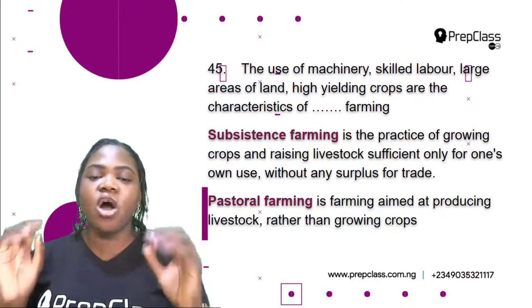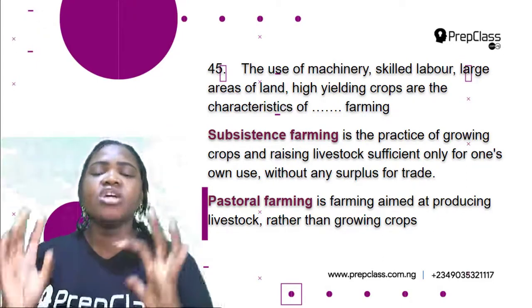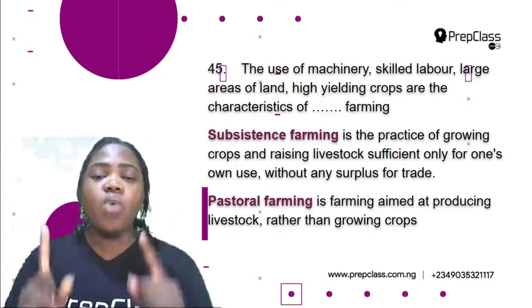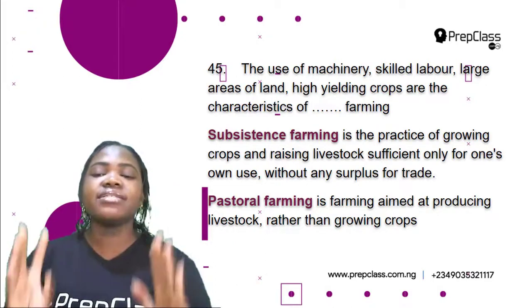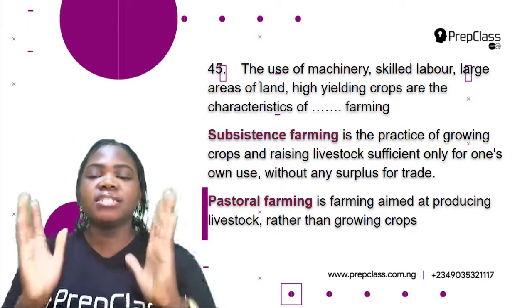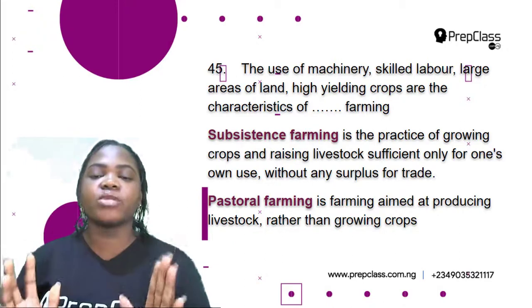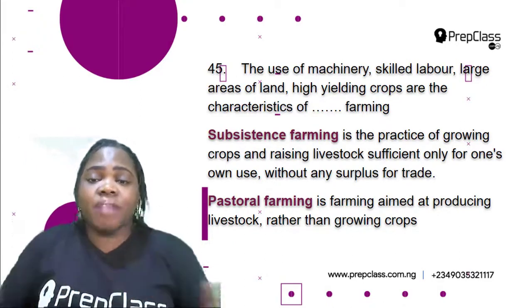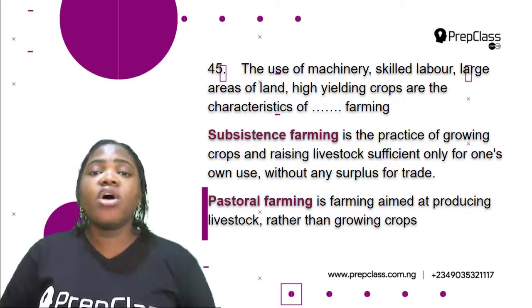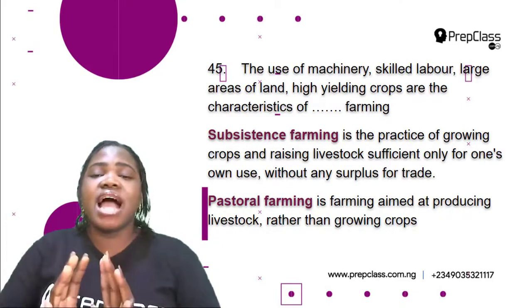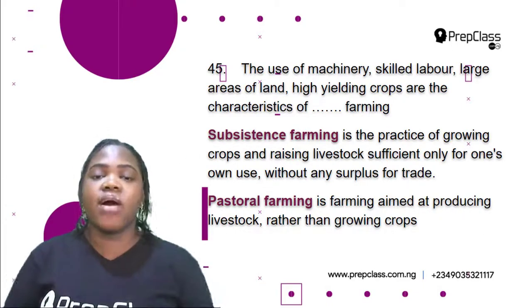This is the practice of growing crops and raising livestock sufficient only for one's use without any surplus for trade. So this is a practice of growing crops or raising livestock for only the farmer and the farmer's family. They don't intend to sell. They don't really have any surplus for them to sell out.